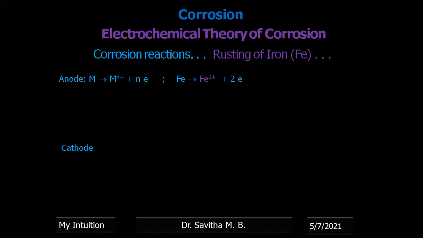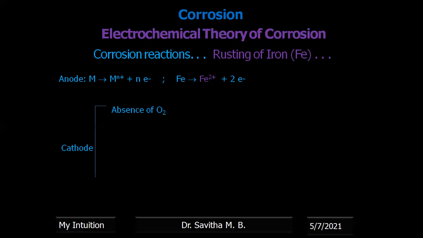Once the electrons are liberated, next the electrons will be accepted by any of the ions in the environment. Now, since the environment is of different types, different cathodic reactions are possible. Broadly, we can classify the environment as the medium which contains oxygen and the medium which does not contain oxygen, right?